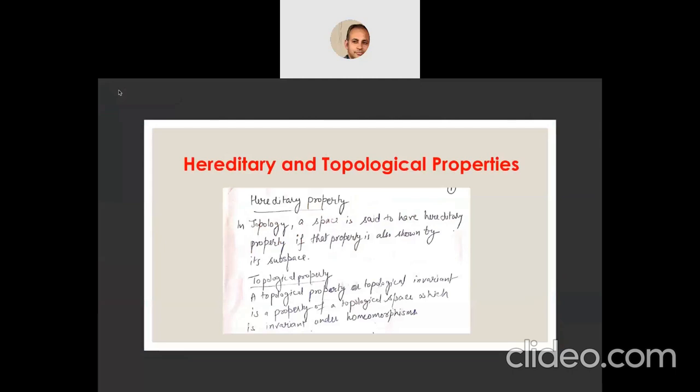First of all, hereditary properties. In a topology, a space is said to have a hereditary property if that property is also shown by its subspace. So, if a property that a space has is also shown by its subspace, then that property is said to be a hereditary property.